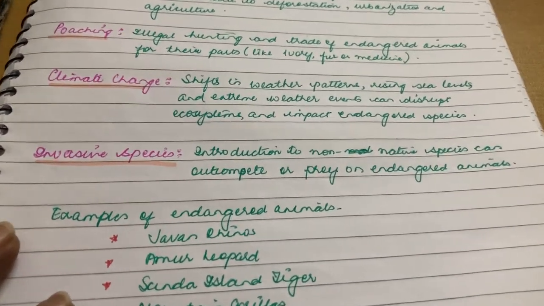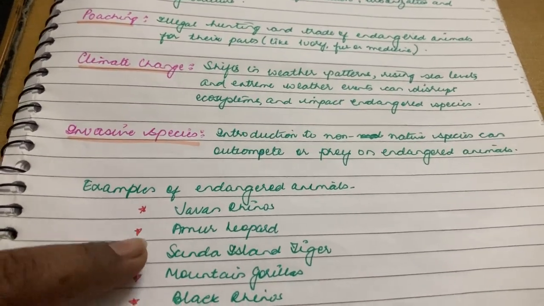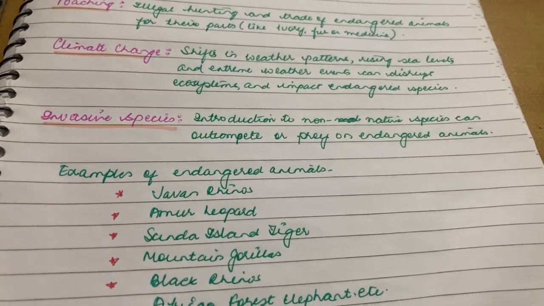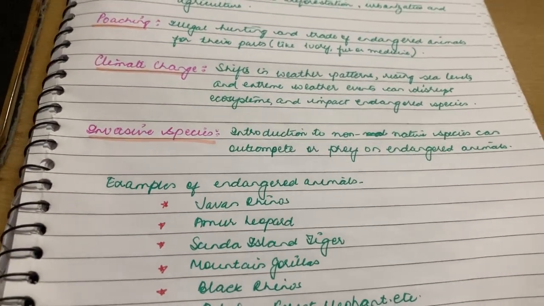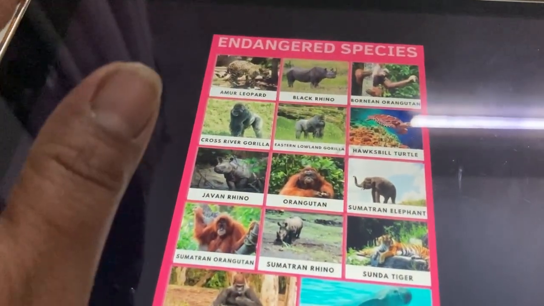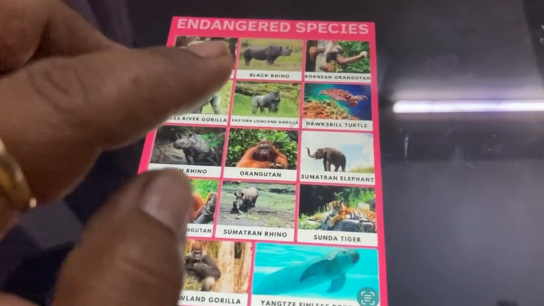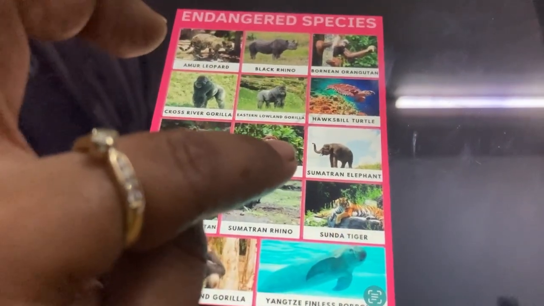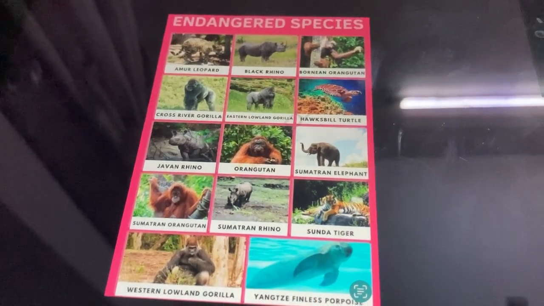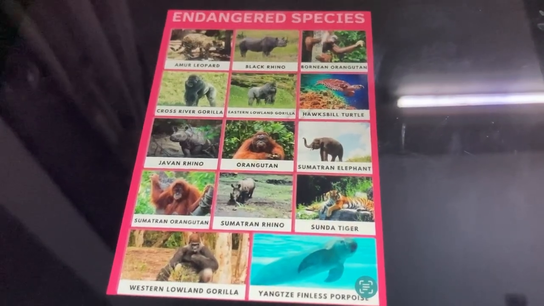What are the examples? The Javan rhino, Amur leopard, Sunda island tiger, mountain gorillas, black rhinos, African forest elephants, etc. are various animals who are on the verge of extinction in the near future. So here are the pictures. This Amur leopard, black rhino, Javan rhino. See, these are various animals. This Sumatran elephant, Sunda tiger. So these are the animals who are on the verge of being extinct, and the reason is what I have explained.